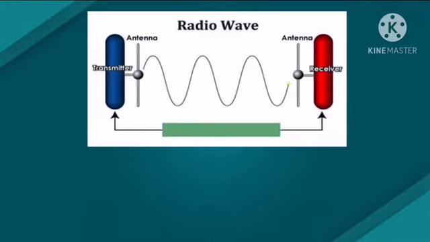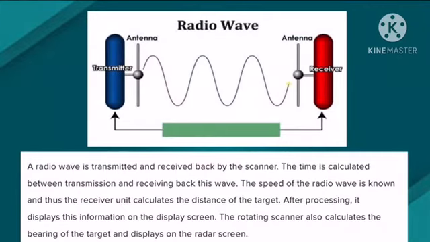Radio wave. A radio wave is transmitted and received back by the scanner. The time is calculated between transmission and receiving back this wave. The speed of the radio wave is known, and thus the receiver unit calculates the distance of the target. After processing, it displays this information on the display's screen. The rotating scanner also calculates the bearing of the target and displays it on the radar screen.